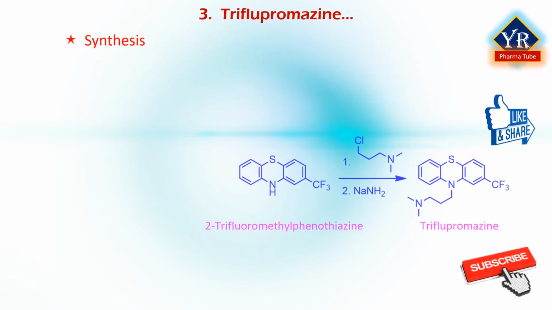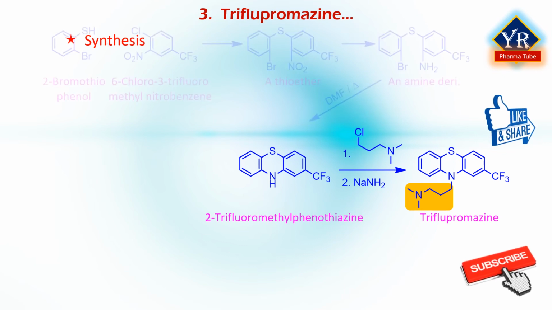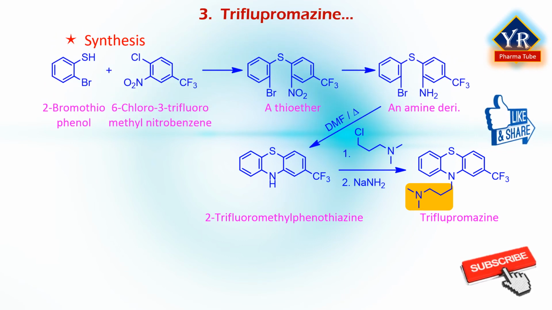Triflupromazine is synthesized by the alkylation of 2-trifluoromethyl phenothiazine using 3-dimethylamino-propyl chloride in the presence of sodium amide. The starting material 2-trifluoromethyl phenothiazine may be prepared by the reaction between a compound having an activated chlorine, that is 4-chloro-3-nitrobenzotrifluoride, and ortho-bromothiophenol to give the thioether.